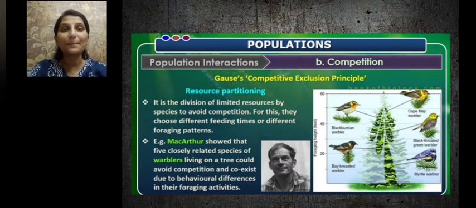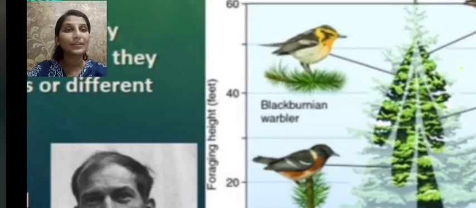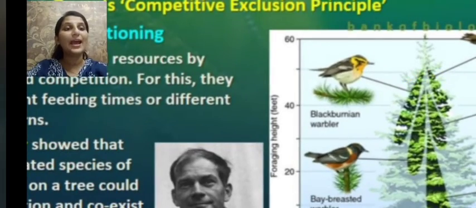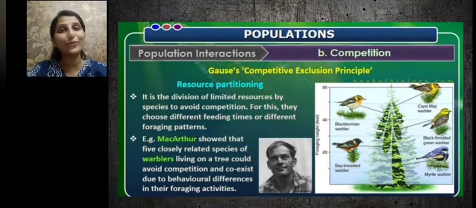And this happens when there is limited resource, in order to avoid competition. We can see the warblers. These are the five warblers. And they started to change their foraging activities in order to coexist and to avoid competition.